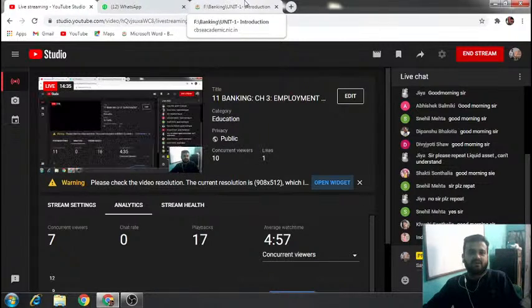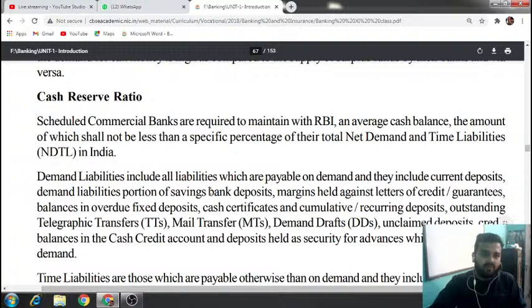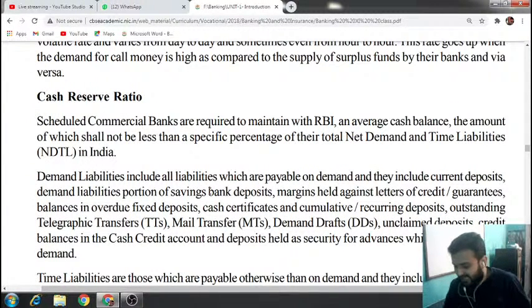Okay. Next, let us see what is cash reserve ratio. Cash reserve ratio. We say CRR in short form. If I'm asking you what is the full form of CRR, the answer should be cash reserve ratio. Okay. Clear? So what do you mean by the word cash reserve ratio?